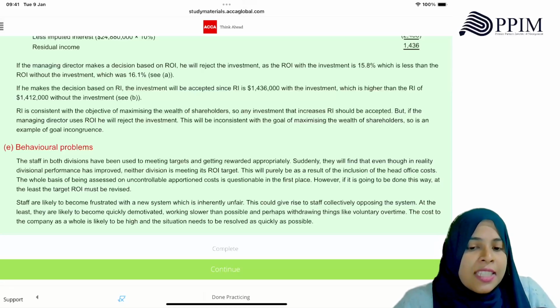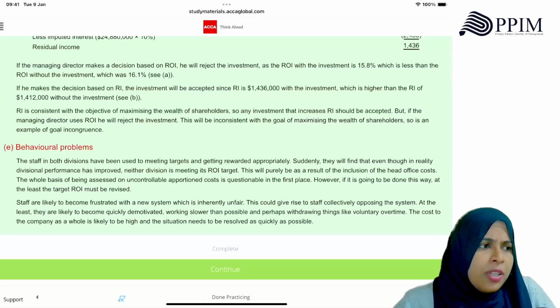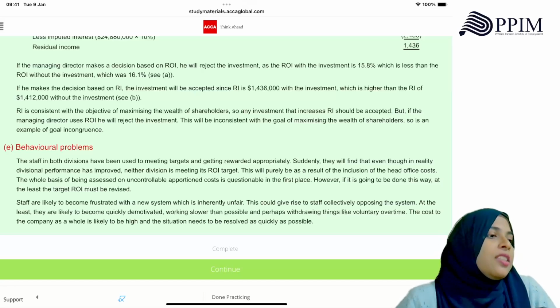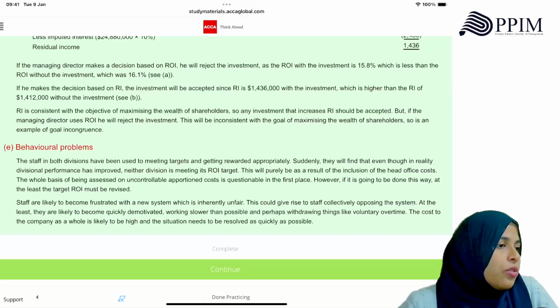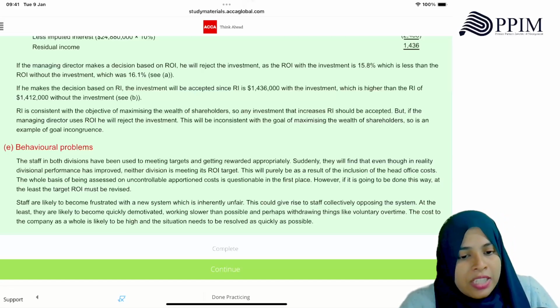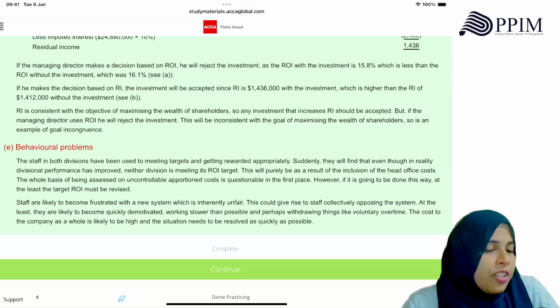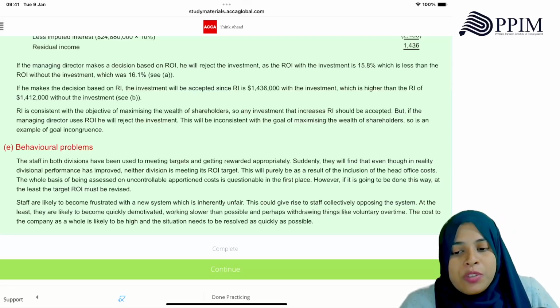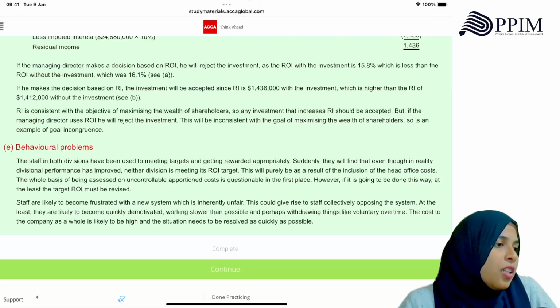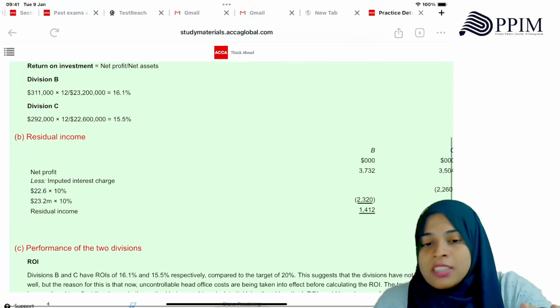The whole basis of being assessed on uncontrollable apportioned cost is questionable in the first place. However, if it is going to be done this way, at least the target ROI should be revised. Can you see that? They have not done that also. They expect you to still meet the old target. Staff are likely to become frustrated with the new system, which is inherently unfair. This could give rise to staff collectively opposing the system. At the least, they are likely to become quickly demotivated, working slower than possible and perhaps withdrawing things like voluntary overtime. The cost to the company as a whole is likely to be high and the situation needs to be resolved as quickly as possible. So this is a good question.